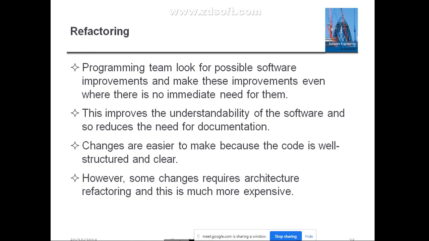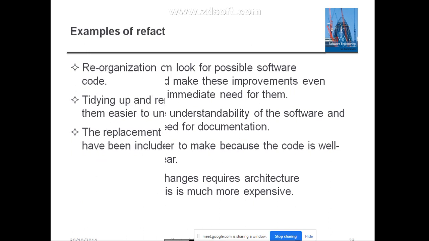The changes are easier to make because the code is well structured and clear. However, some changes require architecture refactoring, and this is more expensive. If you come up with different changing needs and it is compulsory to change the system architecture, refactoring will be done for the architecture also, but it is very expensive. Instead, they are going to do the improvements within the code itself. This is all about refactoring.